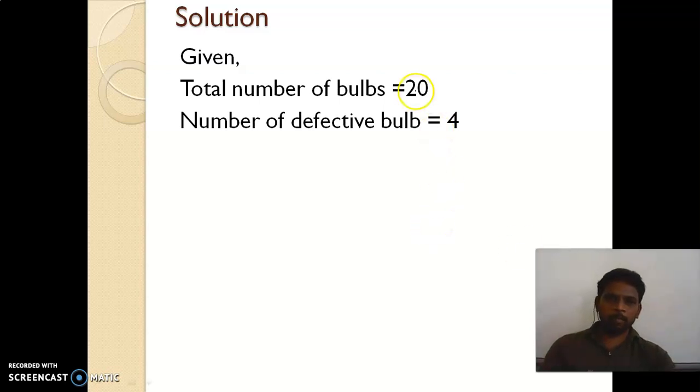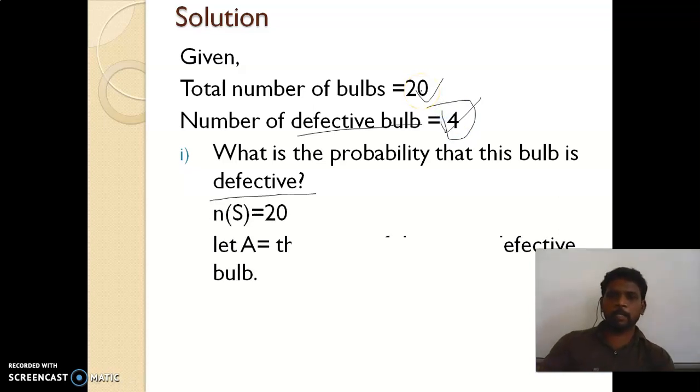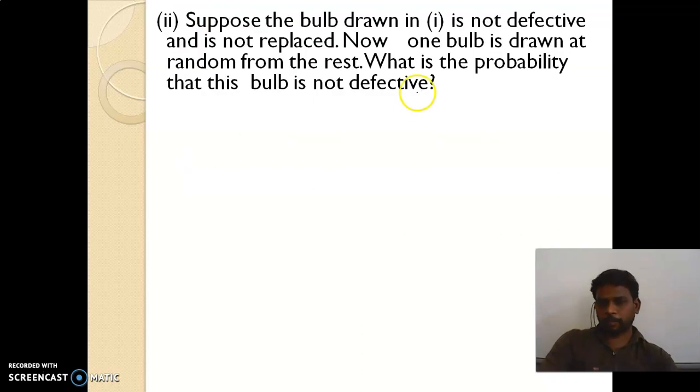The number of bulbs is 20, out of that 4 are defective bulbs. So what is the probability of getting a defective bulb? Defective is 4 and the total number of bulbs is 20. According to the formula the answer is 4 divided by 20, which means 1 by 5. Okay, so look at the second subdivision.